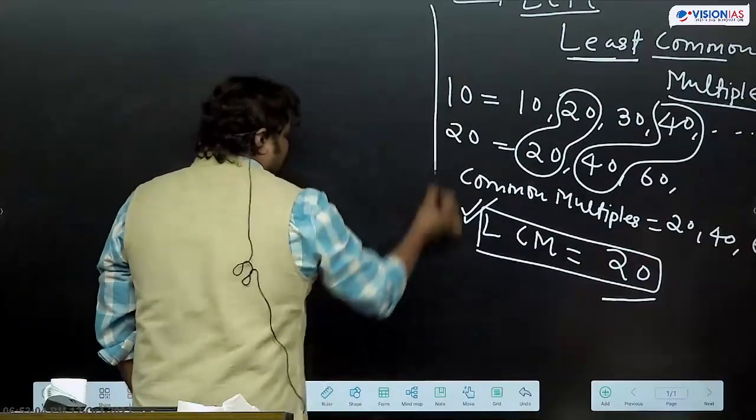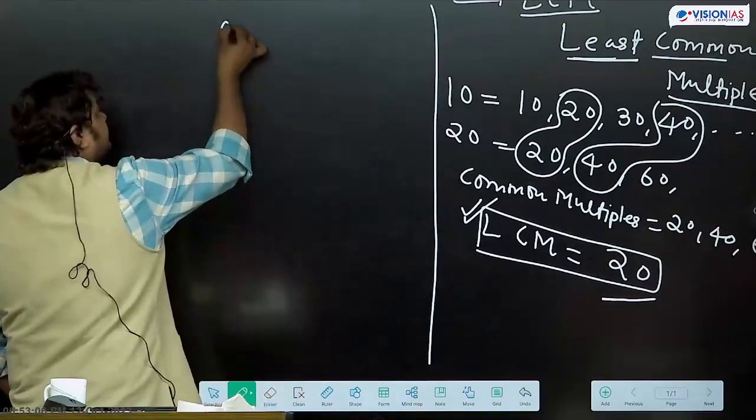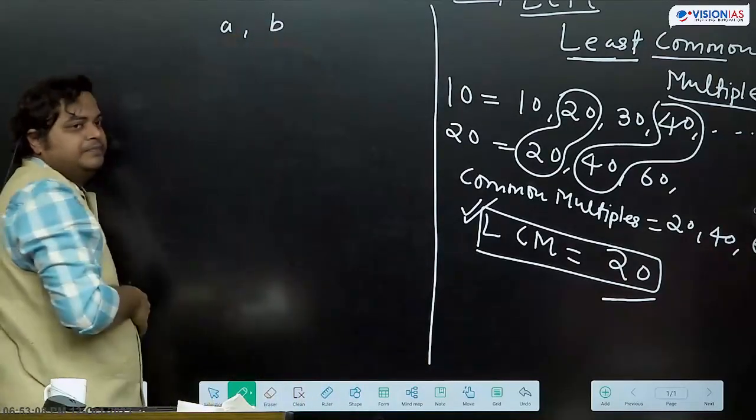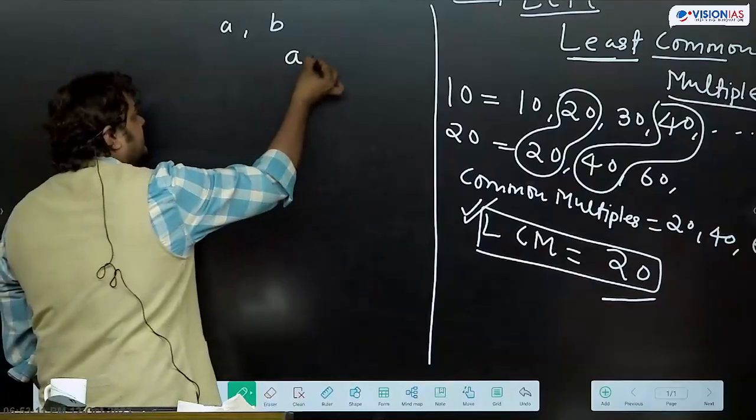अच्छा, suppose we are having two numbers A and B, where A is greater than B.